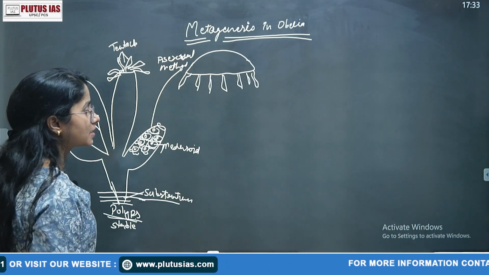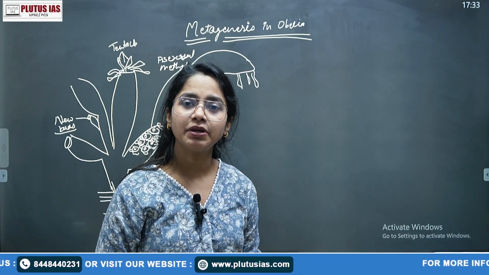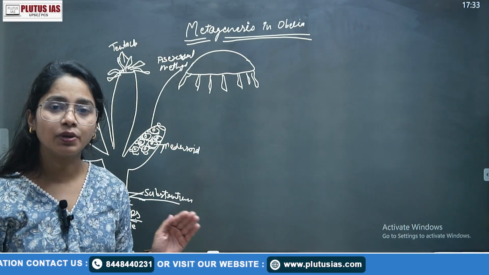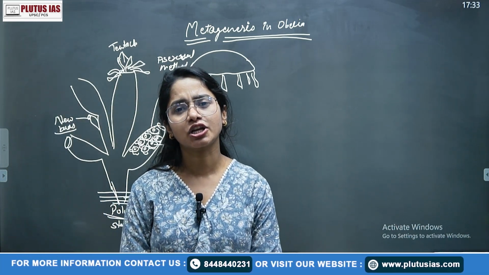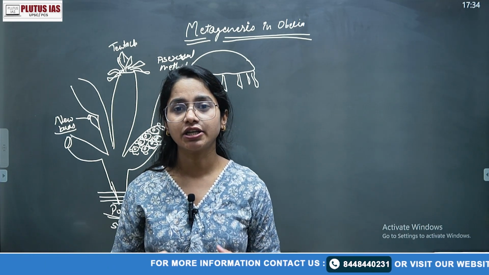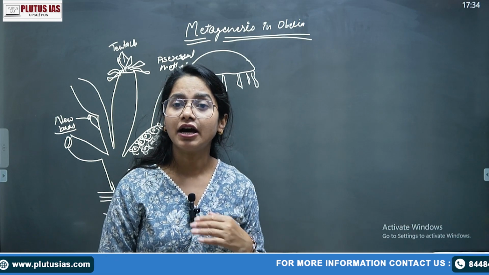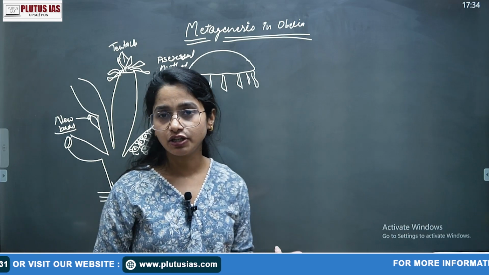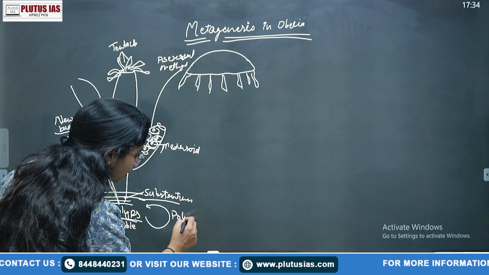That means the polyp is producing the medusa by the asexual method, and the polyp producing polyps is also an asexual method. That means Obelia is showing both the sexual and the asexual forms. What is the difference between the sexual and asexual forms? You can even elaborate on this. The sexual form of reproduction takes much more energy. So in what condition can the polyp produce polyps? During unfavorable conditions, when the external condition is not favorable for the investment of that kind of energy. So here we can show the polyp producing the polyp also.